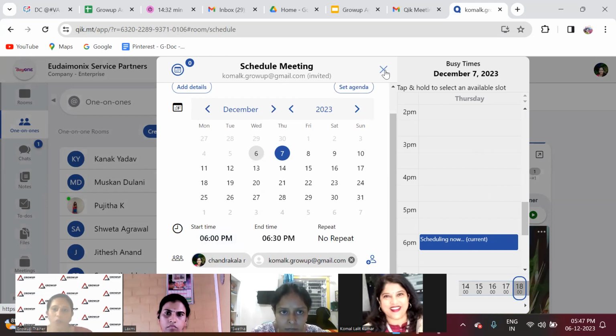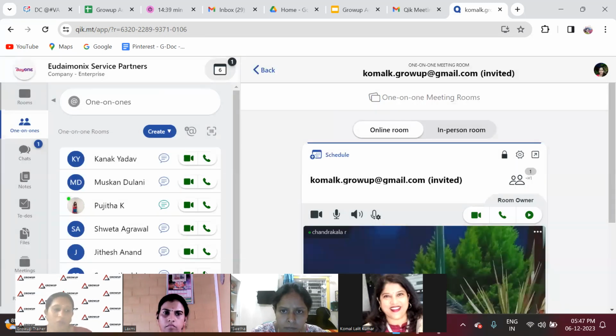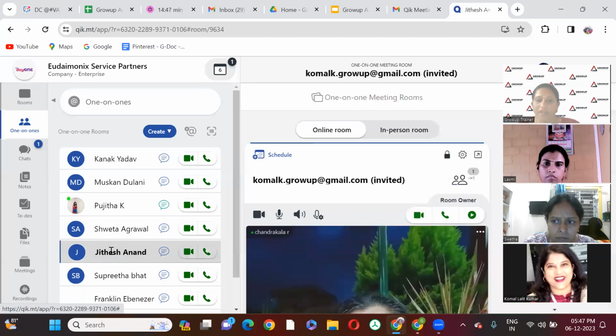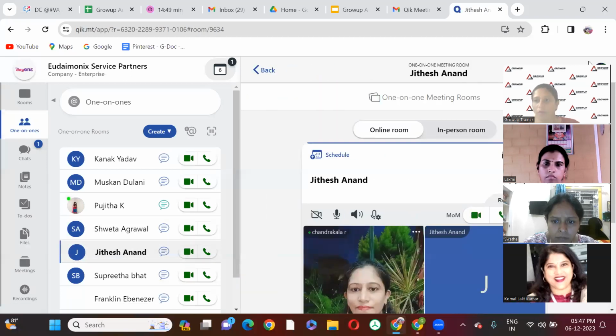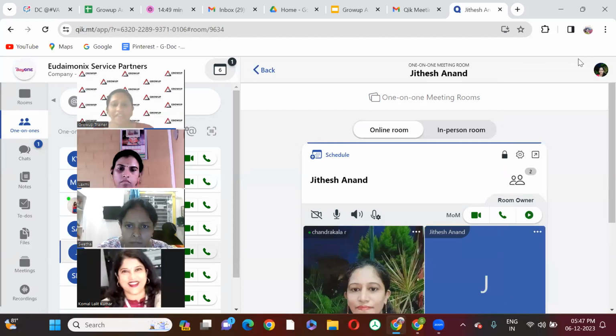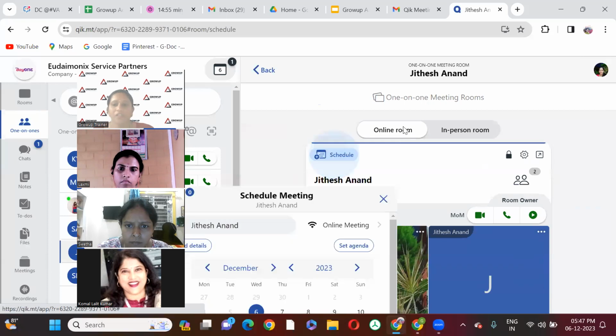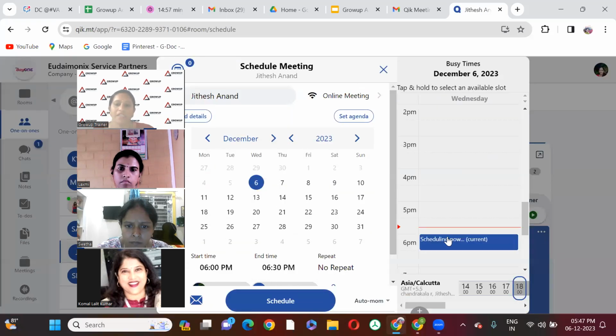And this is also very useful if I want to have the calendars merged for my client. I access my client's calendar with the help of this tool. Once I go to my one-on-one and click on Jitesh Anand, his calendar will pop up. That means if he is busy, I can make that out before scheduling. It will let me know what his schedule is.